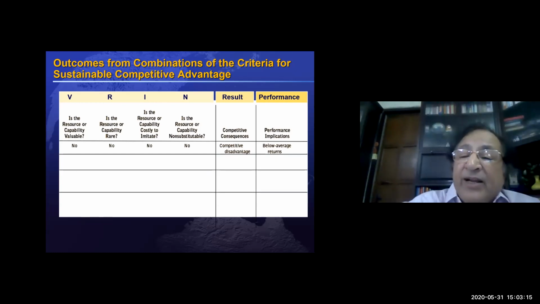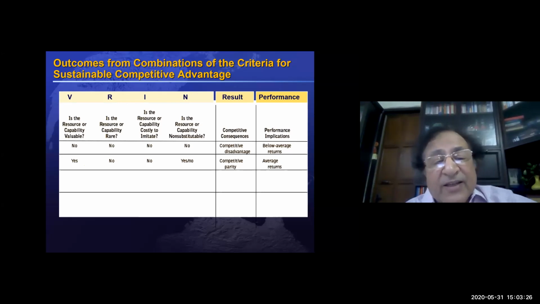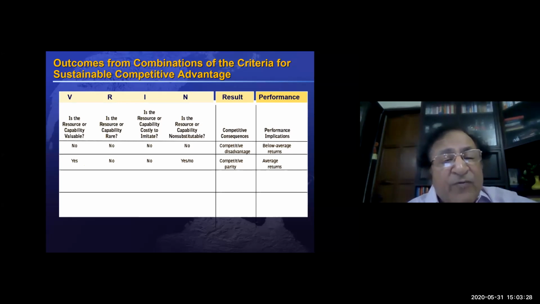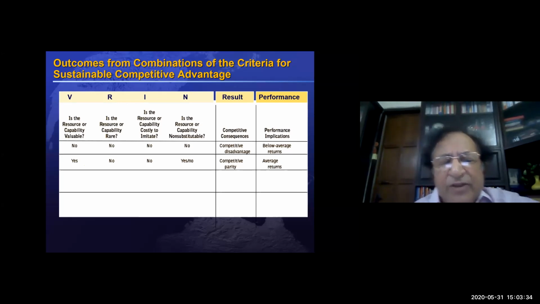We are going to end up with a below average return. In case the capability happens to be valuable, that means the answer is yes, but for the rest of the 3, the answer is no. That means it's valuable, but it is not rare. That means you can only have a partly competitive advantage, average return you'll get.